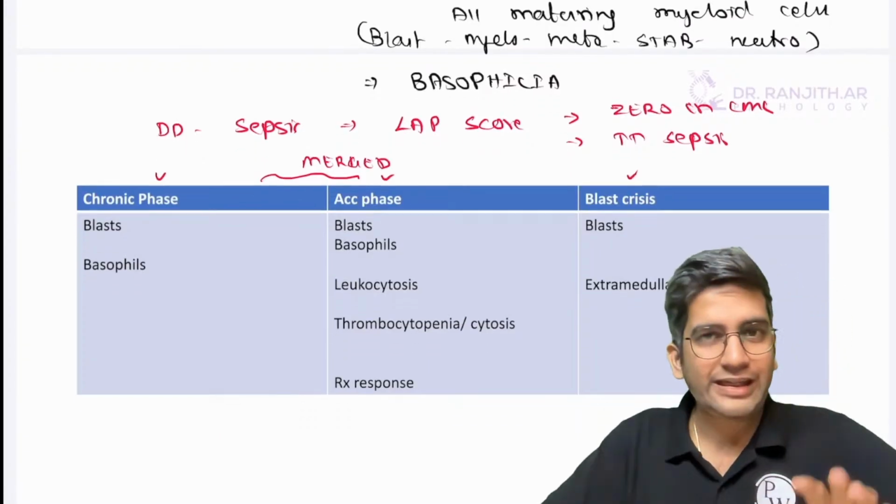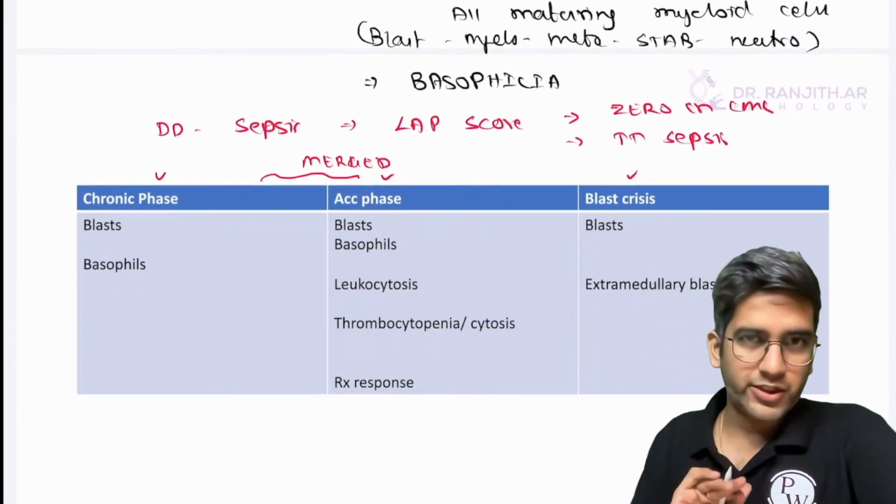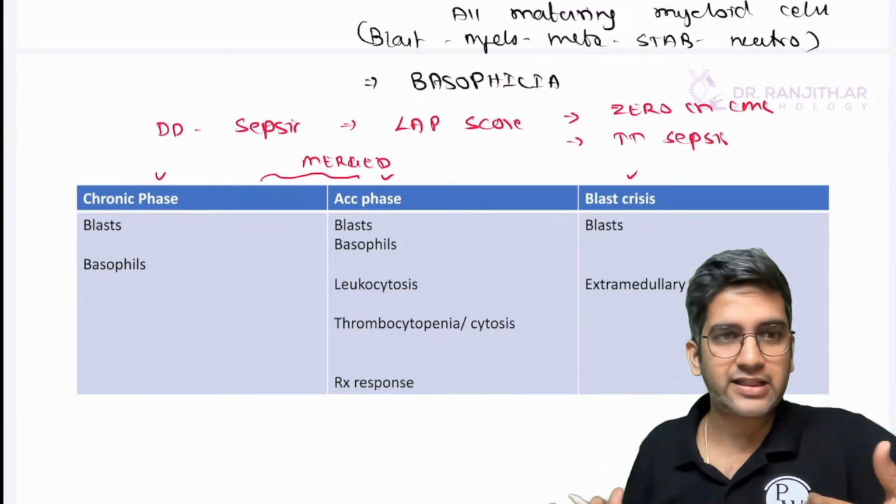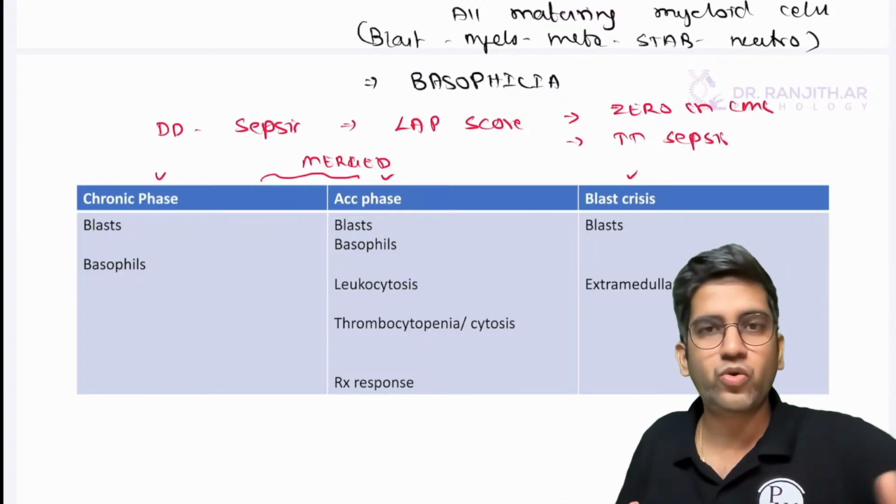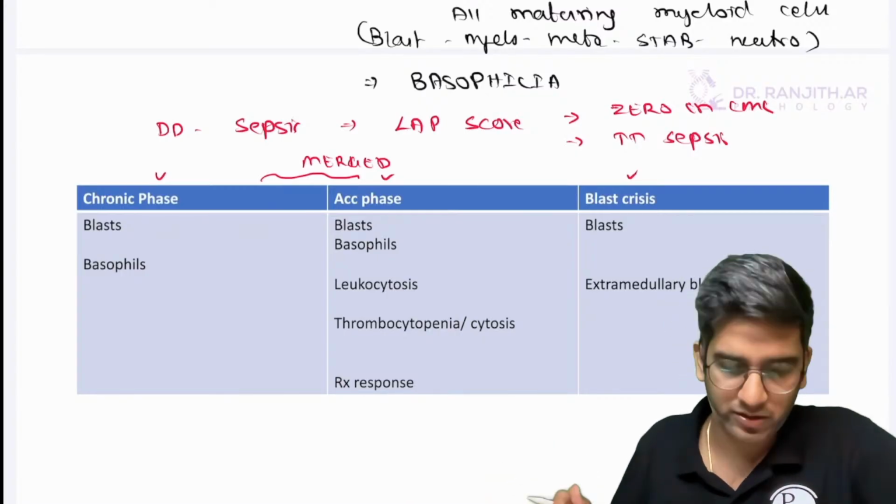Okay, now I have only chronic phase and then blast crisis. Only two things. I'm moving from 3-tier classification to 2-tier classification throughout the entire pathology. Easy to manage, that's all, right?